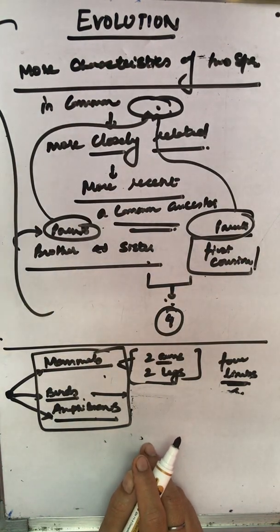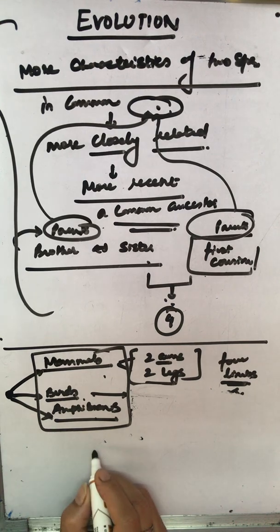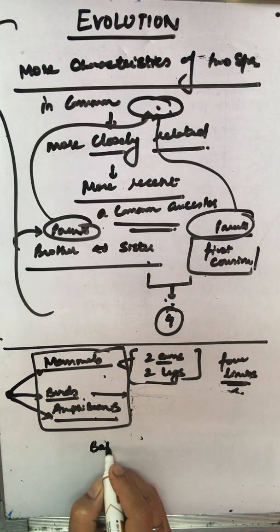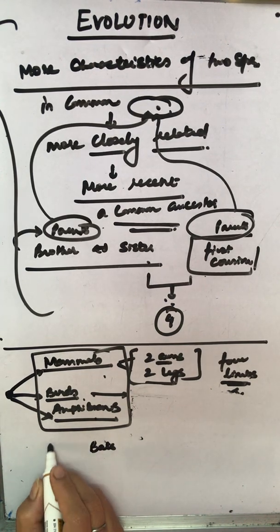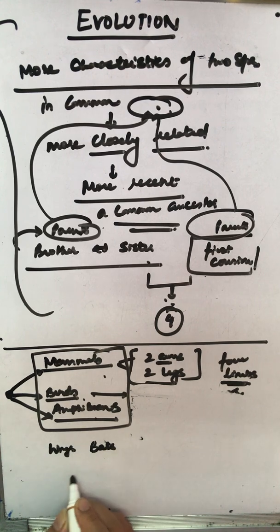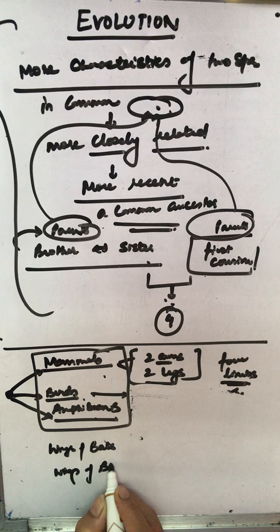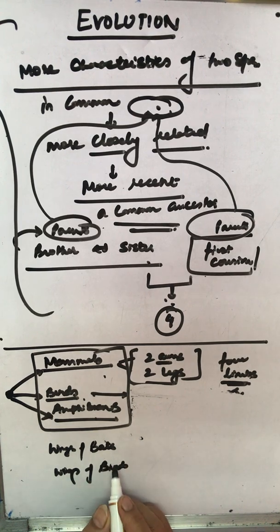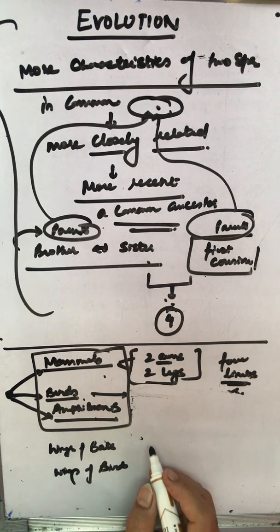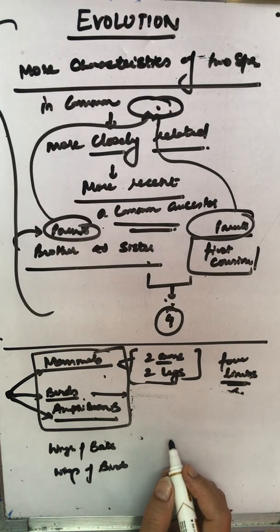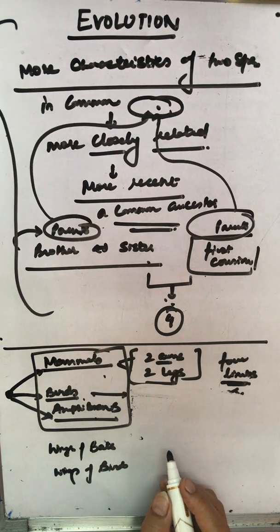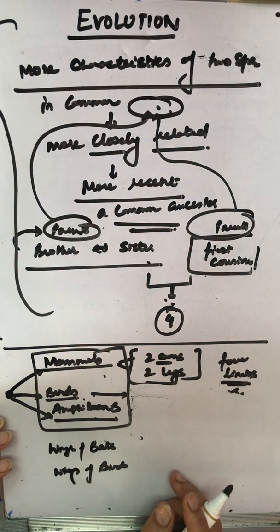And in the same way we talk about wings of bats and wings of birds. Right? These wings of bats and birds, they have, but squirrels do not have wings, lizards do not have wings.